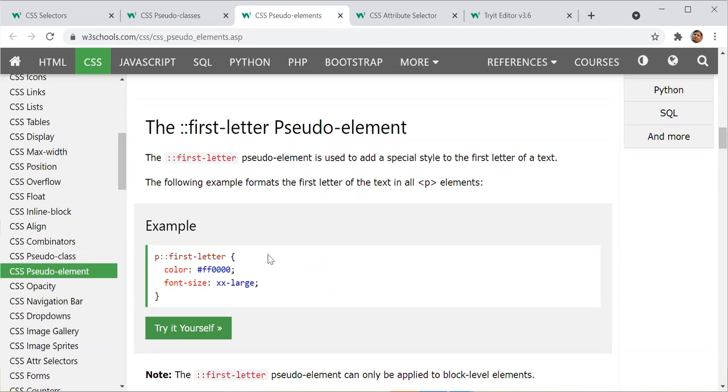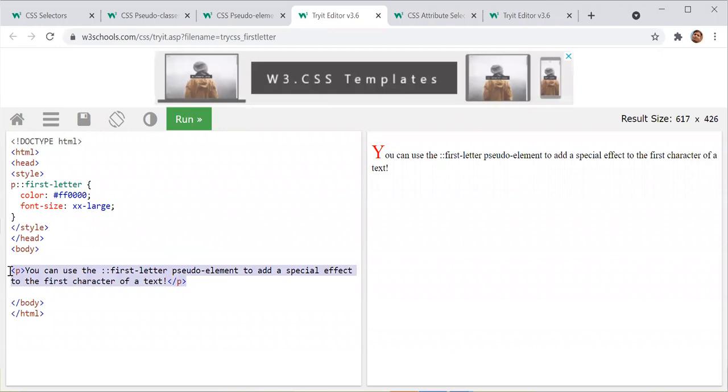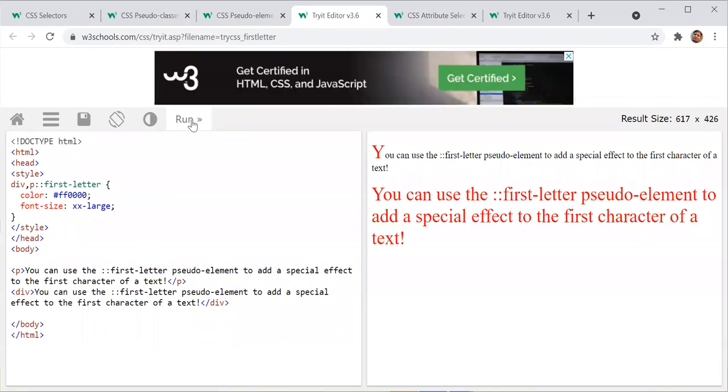At the same time, if I have a paragraph and then I write here, suppose, a div, and if I write here div. Okay. Now what is going on?